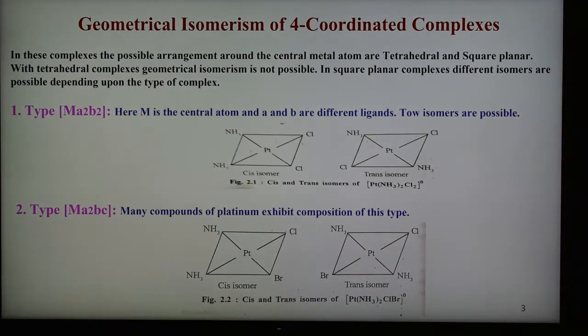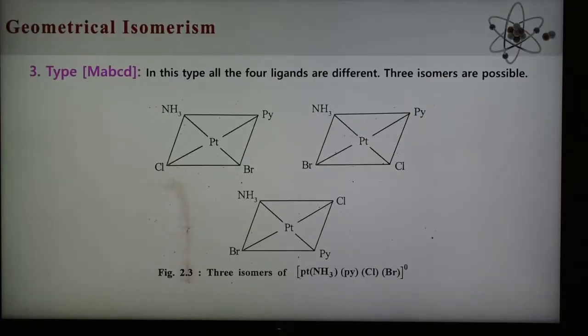So this is the second type of four coordinated complexes. Again four ligands are there, but A ligands are two and B and C are one each, and in total there are four ligands. M is the central metal atom. So this is first and this is second, and both are showing cis and trans isomers. Two isomers are possible in these complexes. Geometric isomerism, that is four coordinated.